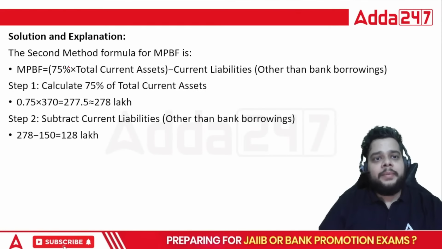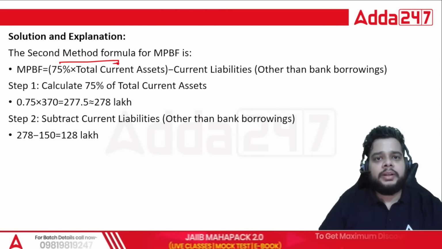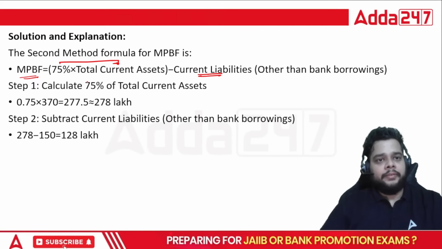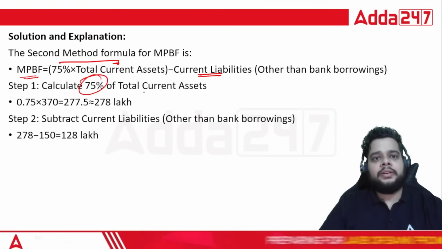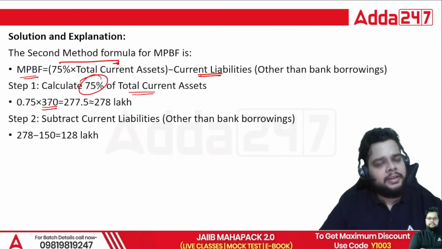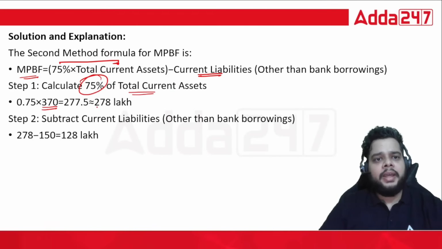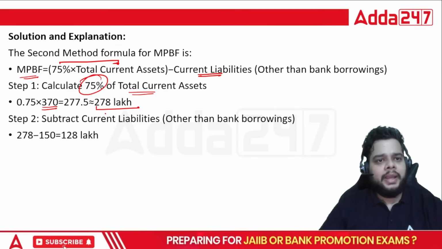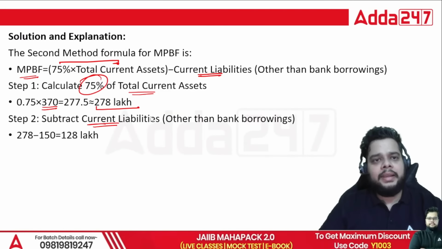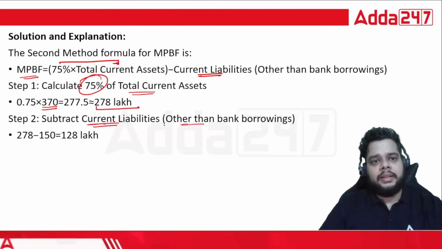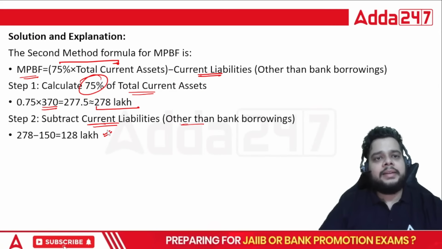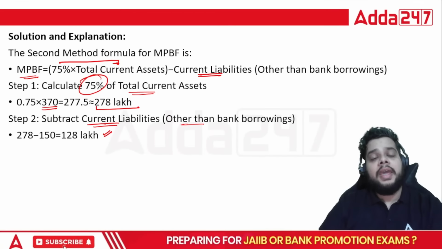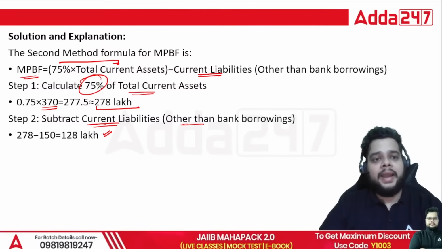So the second method states 75% of the total current assets minus the liabilities will give you the MPBF. When we talk about the maximum permissible limit, first you have to calculate 75% of the total current assets, which was 370. So 370 multiplied by 75%, approximately 278 lakh will be the answer. Now from this amount, you have to subtract the current liabilities other than the bank borrowings, and you will get the answer as 128 for the MPBF, maximum permissible bank finance.